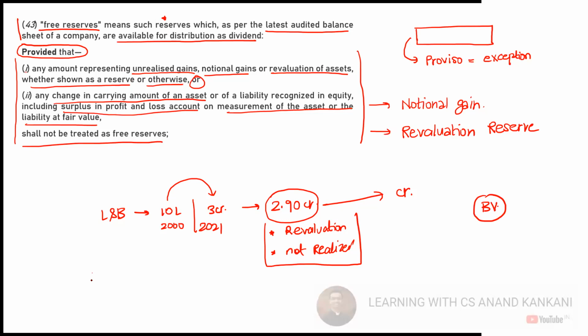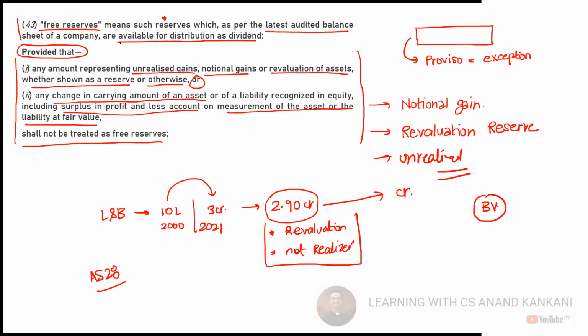Like you are going to study accounting standard 28, which discusses impairment. Impairment is not a gradual, it is a sudden and major reduction in the value of the asset, which is called impairment. So technically there also you are doing revaluation, but you use these kinds of terms. So any reserve which is out of the notional gain or revaluation reserve or which is unrealized, that will not be considered as your free reserve. Okay, is this clear? Otherwise, any reserve which is available for the distribution of dividend is considered as your free reserve.